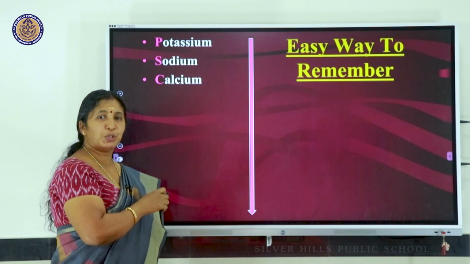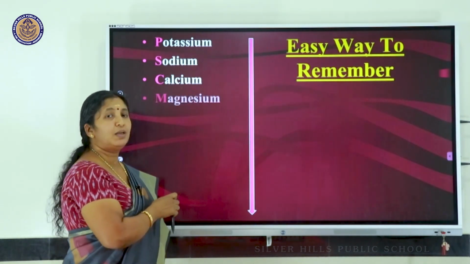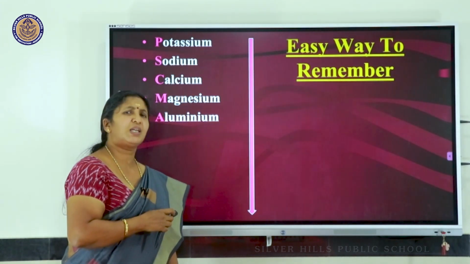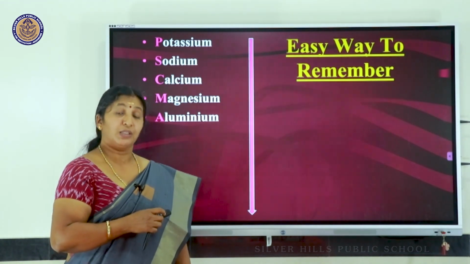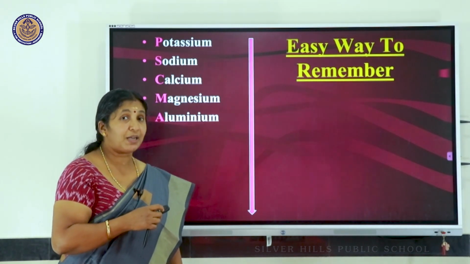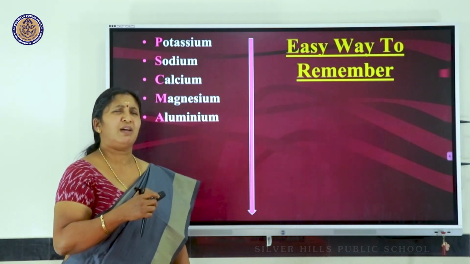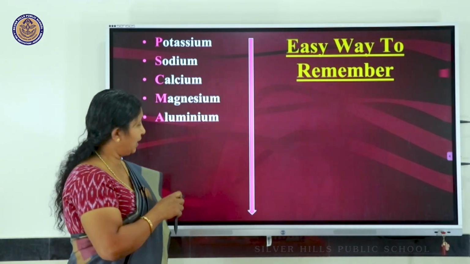After potassium and sodium, the most reactive elements, we have calcium, magnesium and aluminum. These three are called highly reactive metals because they are representative elements. They also have 2 or 3 electrons which they are ready to lose for the sake of getting stability.